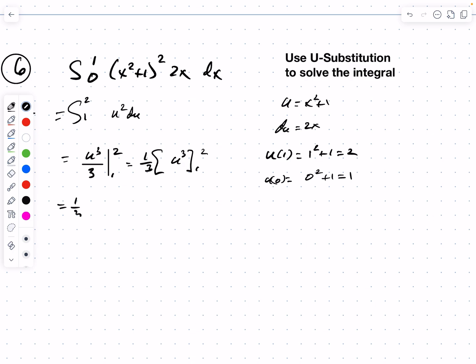This equals 1/3 times what? So when I evaluate this at 2, I'd get 2 cubed, minus, when I evaluate it at 1, I'd get 1 cubed. So this equals 1/3 times 8 minus 1, which equals 1/3 times 7, which equals 7/3.